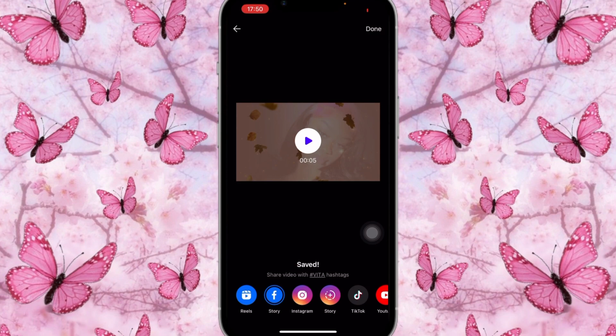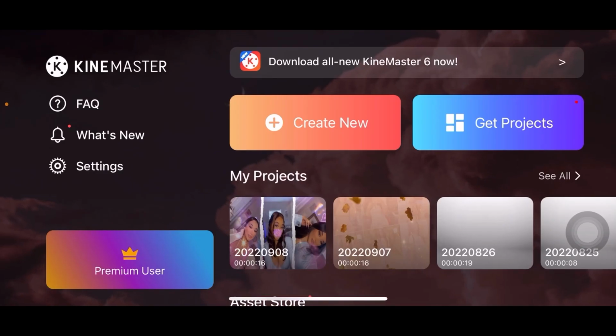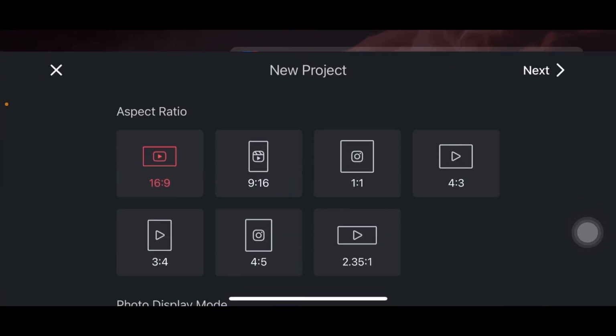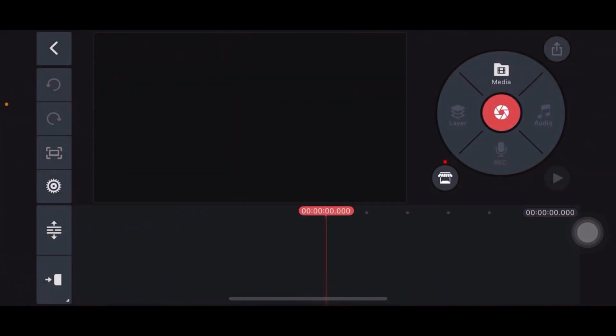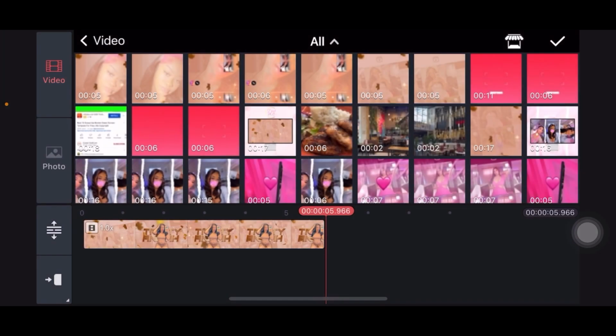Once it's saved in the highest quality, what you're going to do now is go on to Kinemaster. You're going to turn the phone sideways, create a new project, and add the 3 pieces together by clicking on media, all videos, and you're going to add the 3 pieces together.